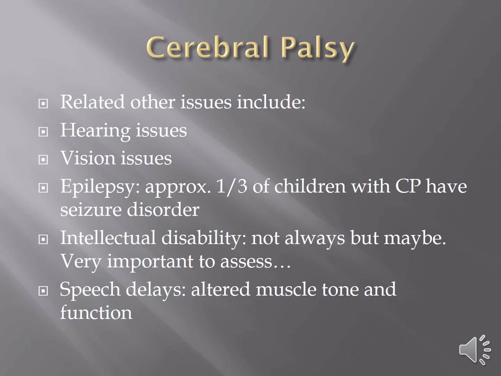Then the other issue they often have is speech delays, because the muscle tone that is either too high or too low, it's central nervous system tone, and so tone is tone is tone. So if you have high tone in your legs, you could very likely have high tone in your tongue and lips and cheeks, so that it's hard to make sounds. If you have low tone in your body, you also probably have low tone in your face and in your tongue and lips, and so you're probably drooling a lot, and you probably are having trouble making sounds accurately. So those things all overlap.